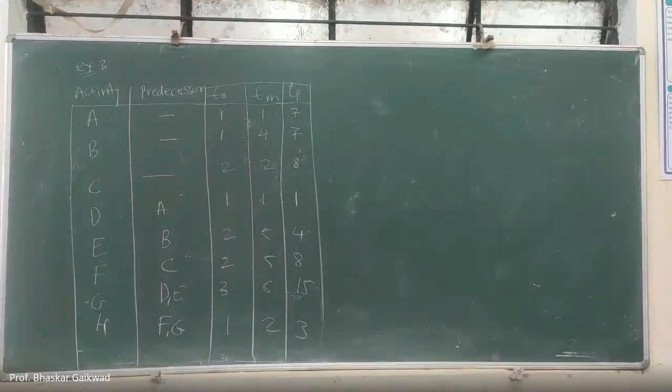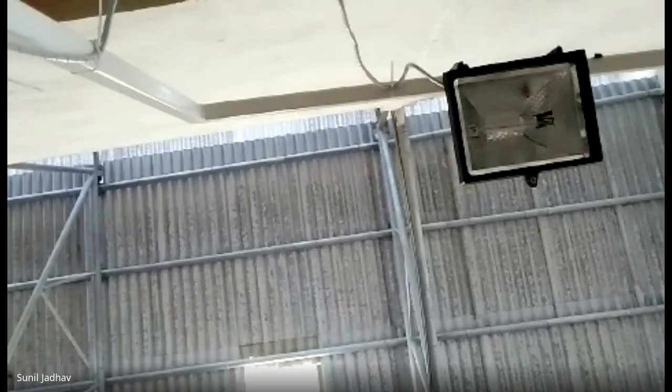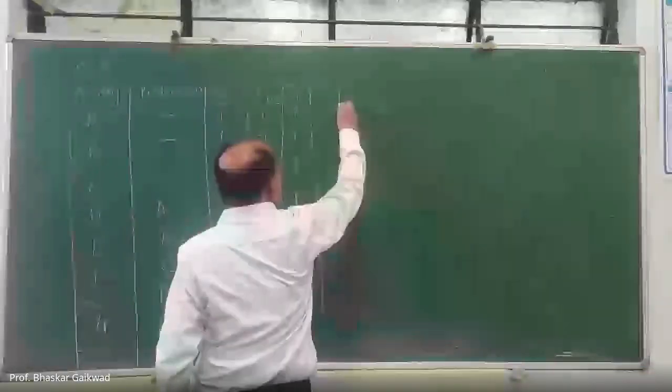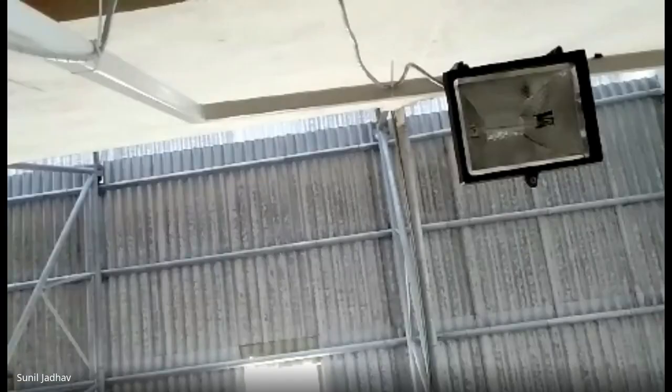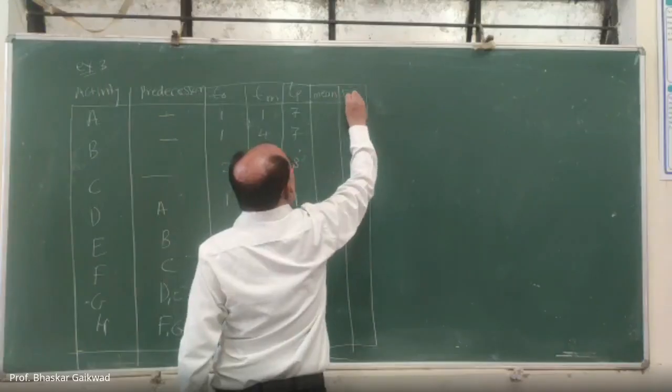Now after this, as usual, you have to calculate the mean and variance.